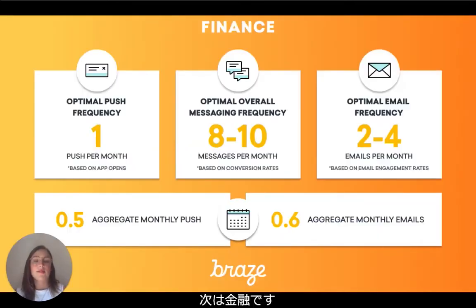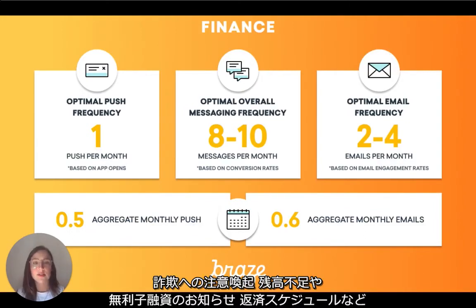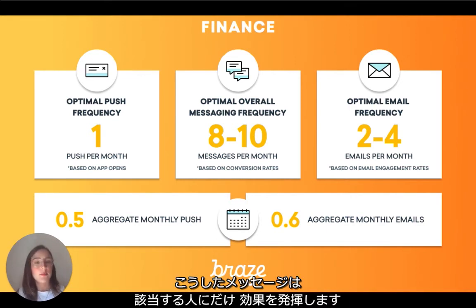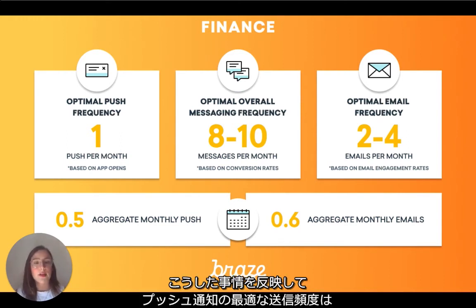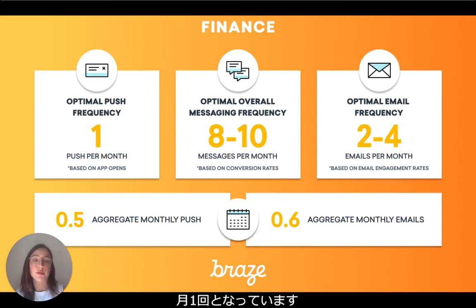Now, finance. For finance brands, timely information is key. Think fraud or low balance alerts, interest rate updates, loan payment scheduling, etc. These types of messages only work if they're extremely relevant, so finance brands should reach out only when necessary. You can see that approach reflected in the optimal push frequency of just 1 push per month.